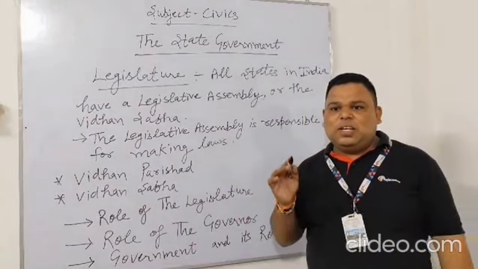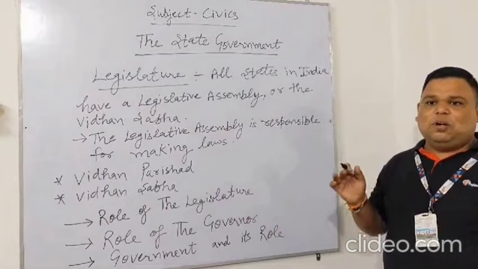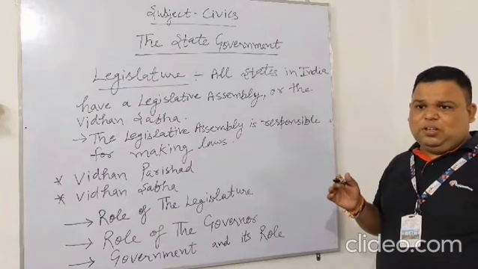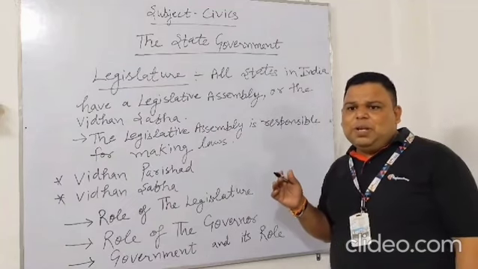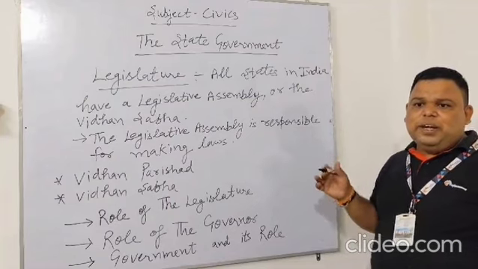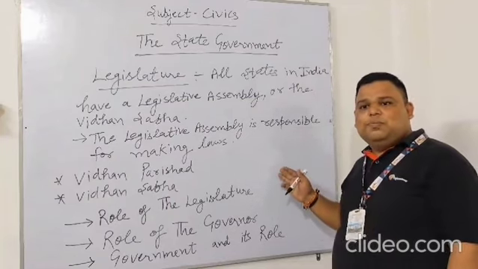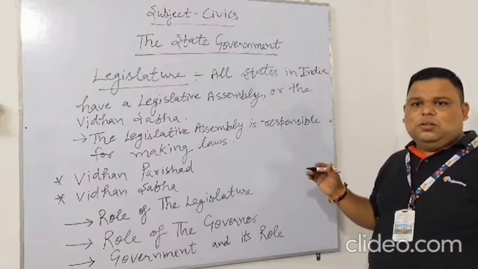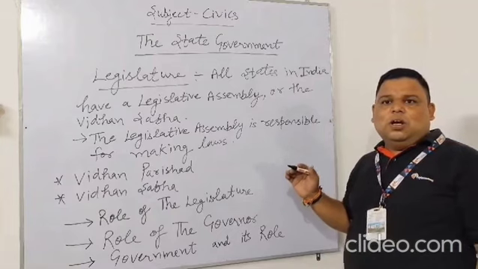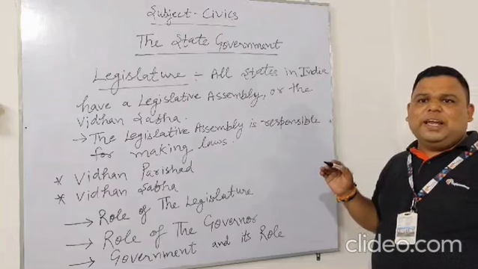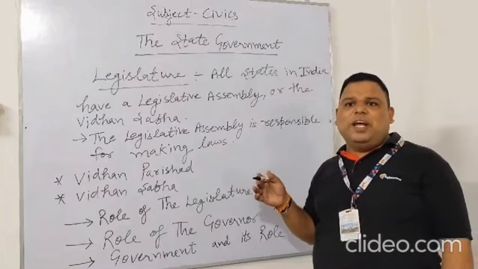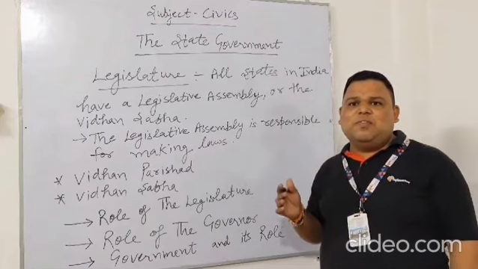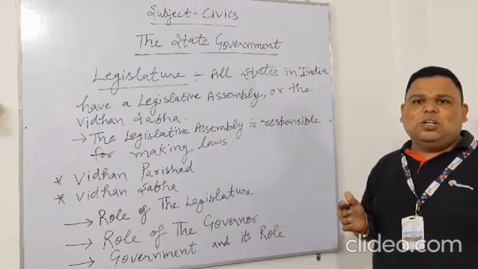The legislative assembly has greater power than the legislative council. Let us look at some of the functions. It makes the laws and gets them implemented by the government. It debates on important issues. The MLAs can express their opinions and question the government on any issues. They can even suggest ways in which the government can resolve the issues.